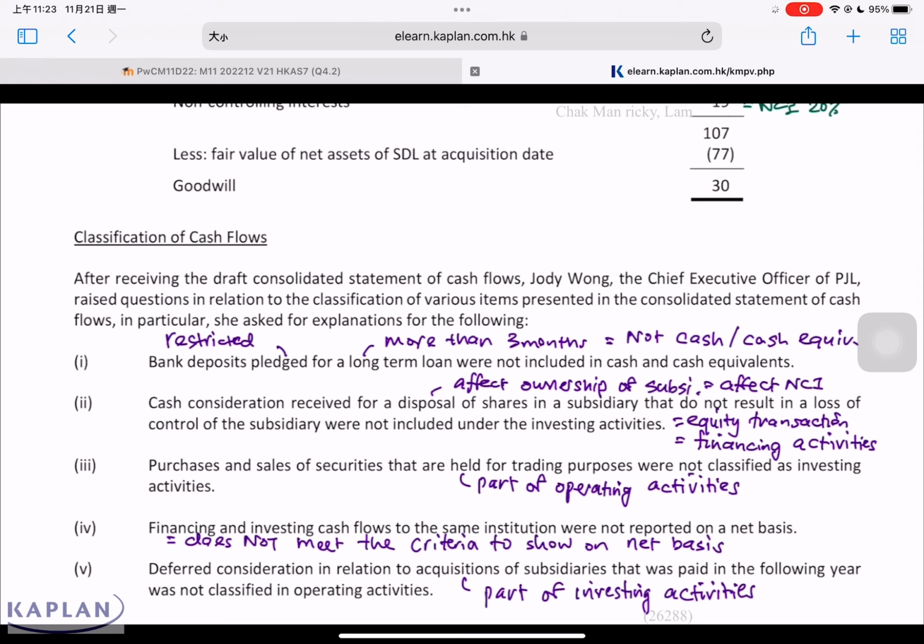Can we answer part A now? We are required to do a memo, and this memo is 11 marks. For 11 marks, 1 mark is on the format, and the other 10 marks will be on these 5 issues. Each issue will be around 2 marks each.